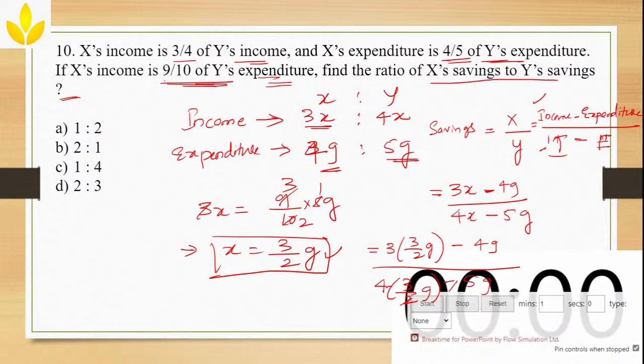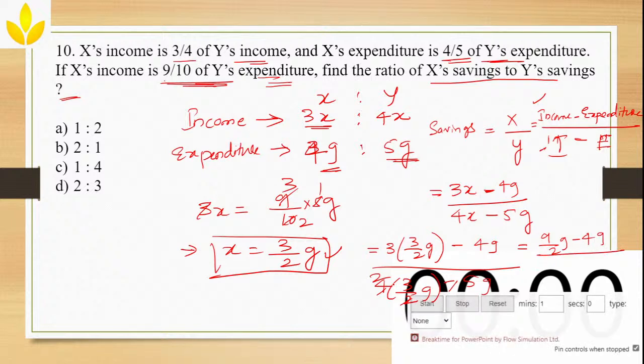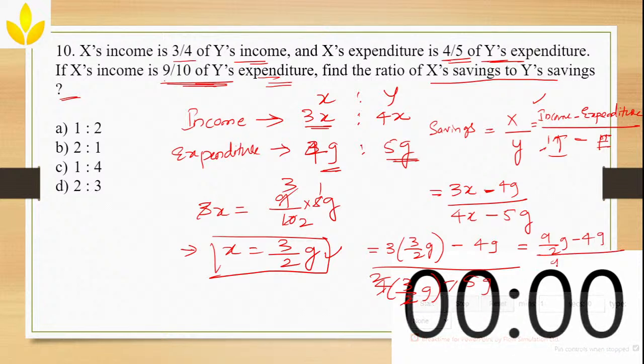Now 3 3s are 9, so this becomes 9/2 G minus 4G, divided by 2 3s are 6, 6G minus 5G. Since I don't have space here, I hope you will subtract and simplify this. Once you simplify, you will get X's saving divided by Y's saving in the ratio 1:2.